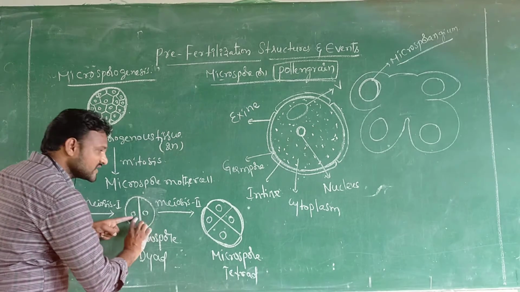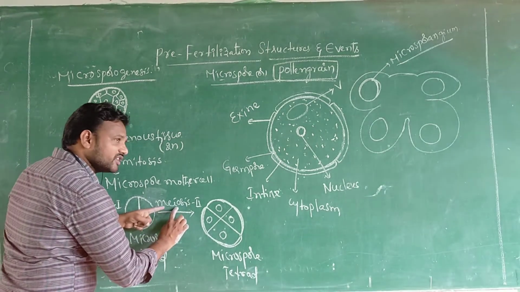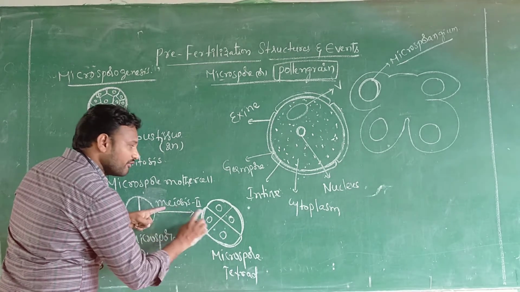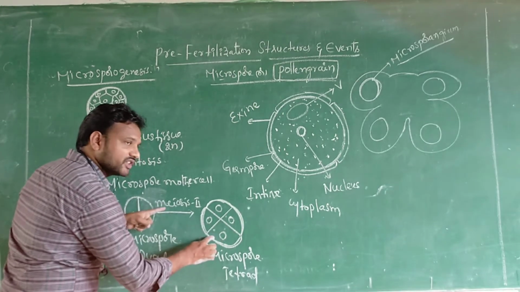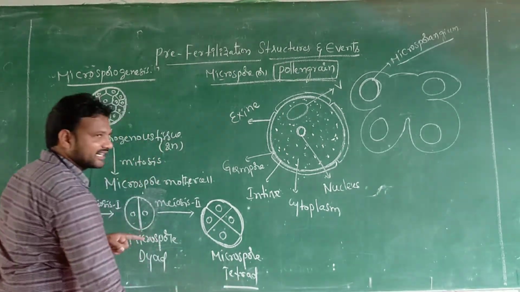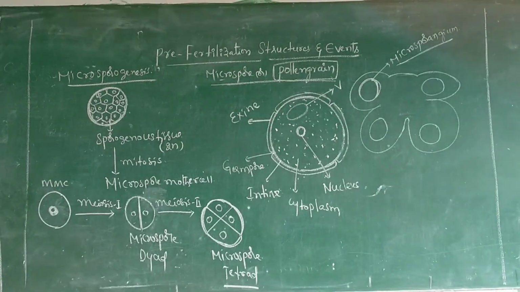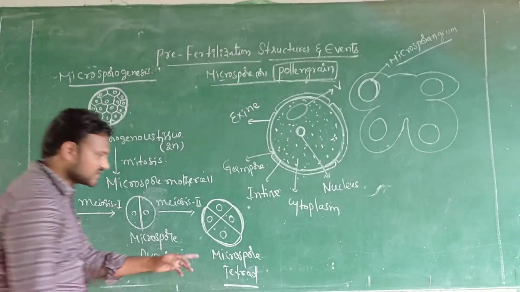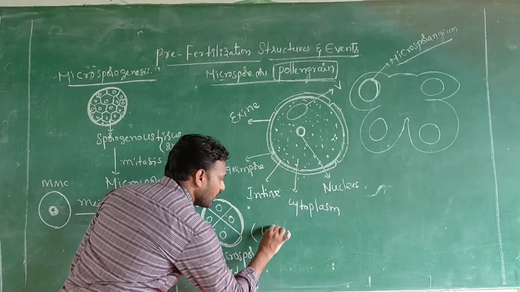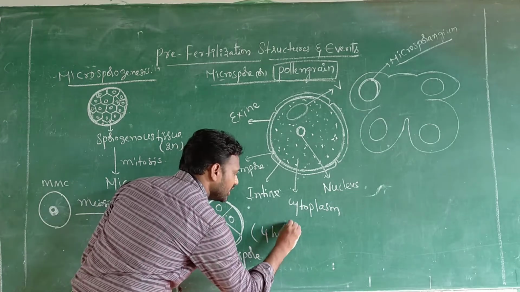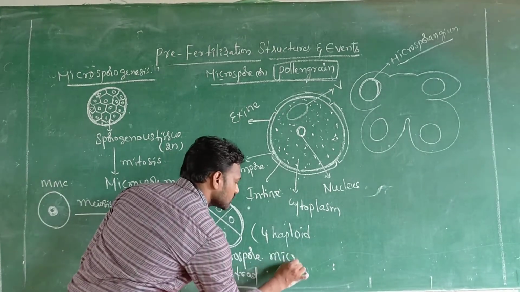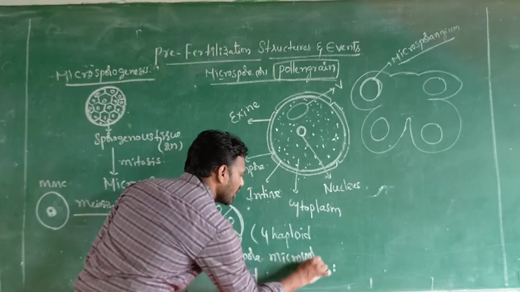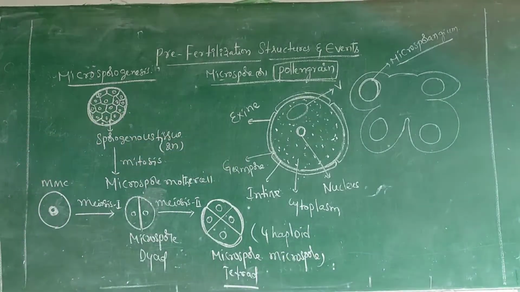These two nuclei again divide in meiosis 2, forming four microspores. That's why it is the microspore tetrad. Tetrad means four. These are four haploid, N condition, microspores.